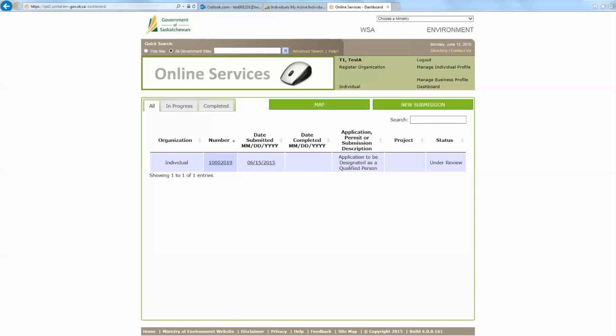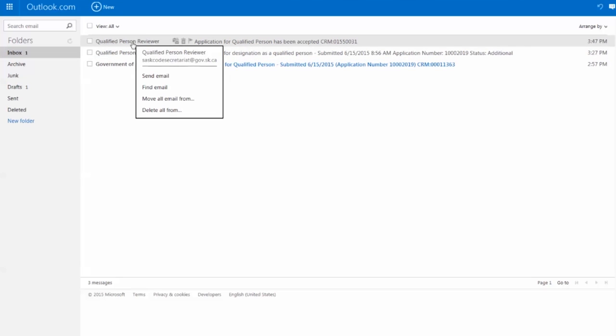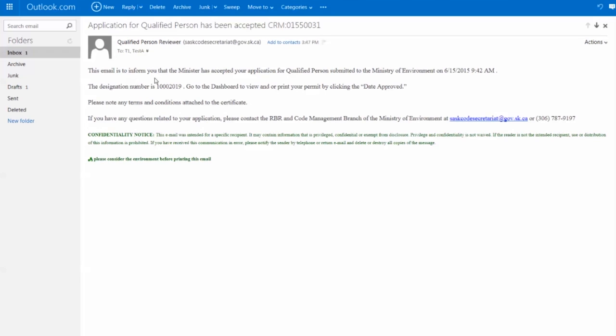So we'll go ahead and wait for that. So we'll go ahead and navigate back to our email to notice that there's an email from the qualified person reviewer again. We'll go ahead and select that email, and it reads, "This email is to inform you that the minister has accepted your application for qualified person.